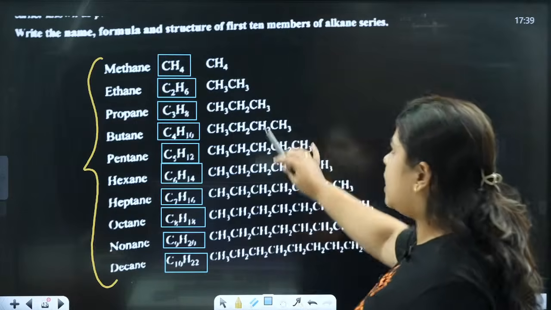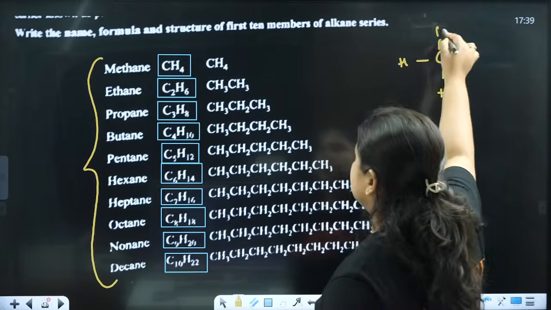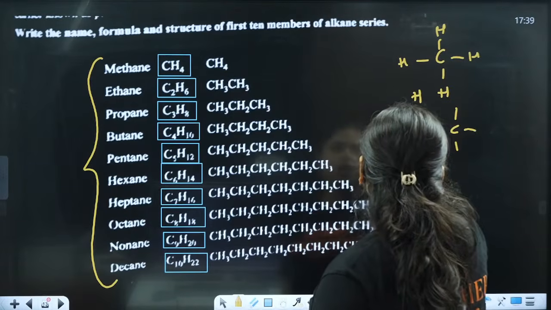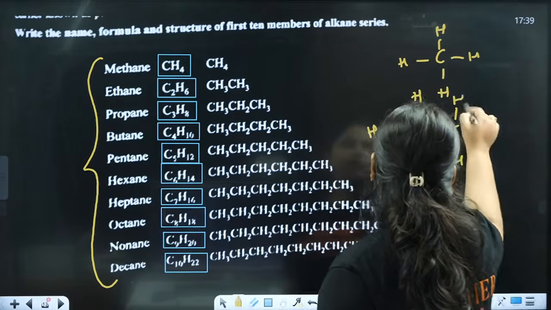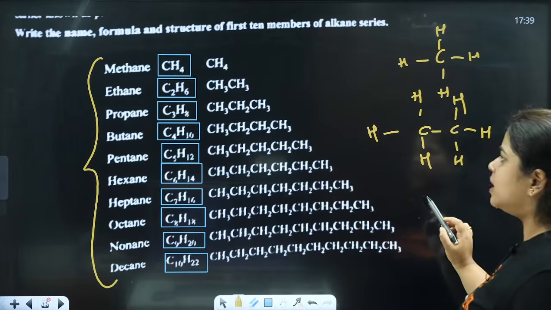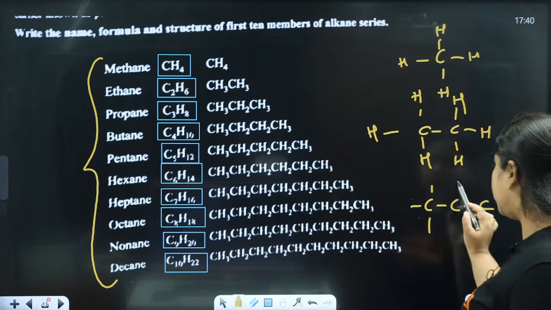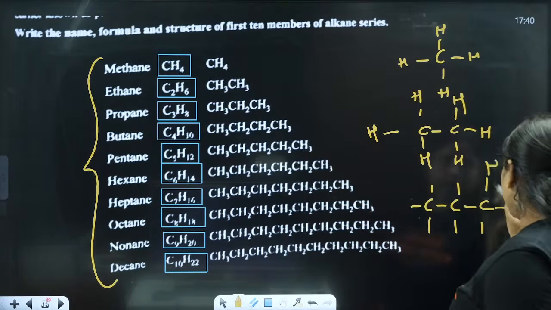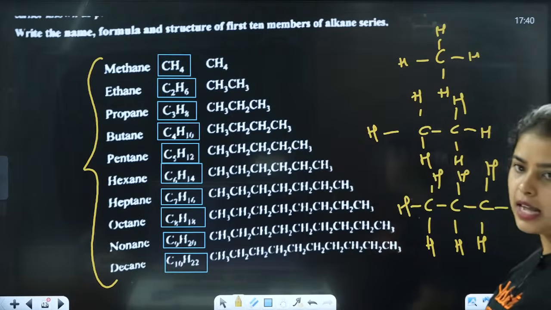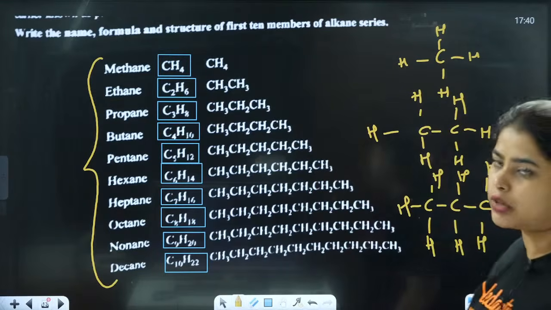Okay, you can draw the structure this way. This will be methane, 4 hydrogens are present. For ethane there will be 2 carbons and 6 hydrogens: 1, 2, 3, 4, 5, 6. Same way. Next coming is what? Propane. C3H8, 3 carbons and then 8 hydrogens: 1, 2, 3, 4, 5, 6, 7, 8. So apply hydrogens to all of them. Clear? That's it, simple. What is butane? Take 4 carbons, and then you need to surround it with hydrogens. Clear?